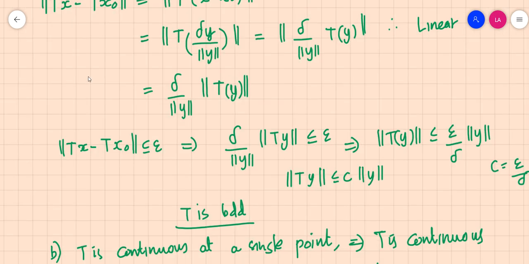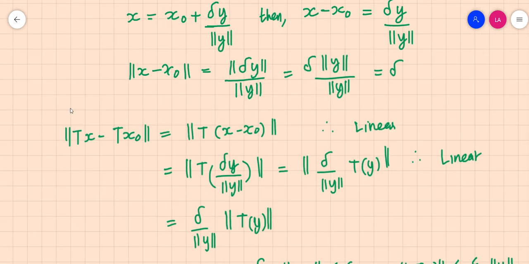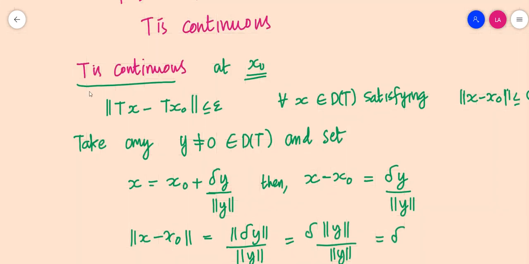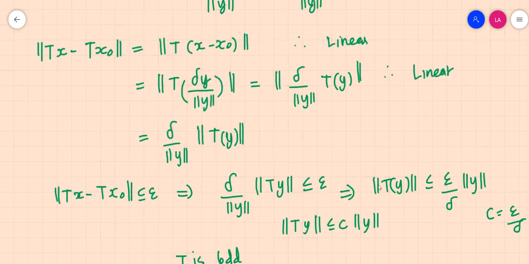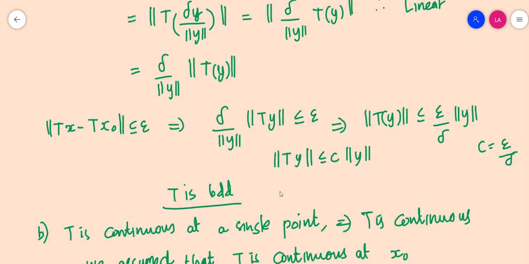So the second part of the theorem is actually this: T is continuous at a point implies T is bounded. This is the part you have to write in order to prove the second part of the theorem. So this is essentially the second part.